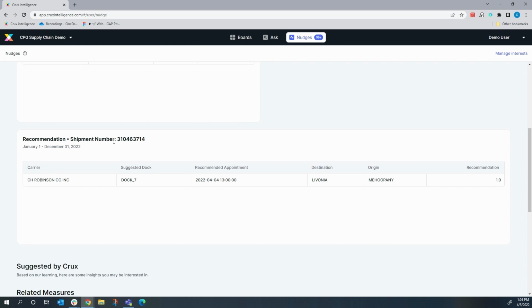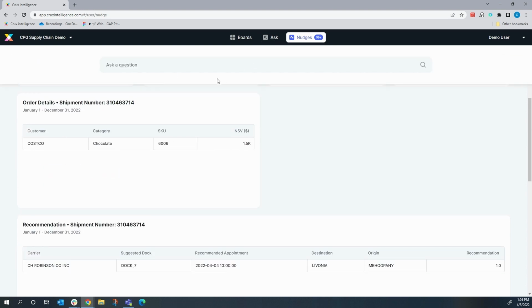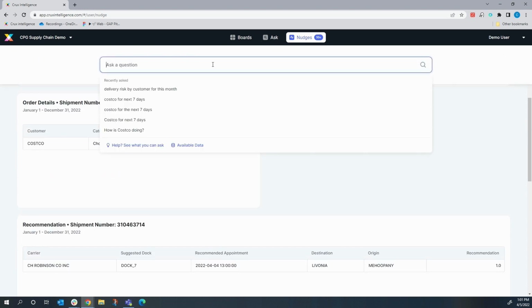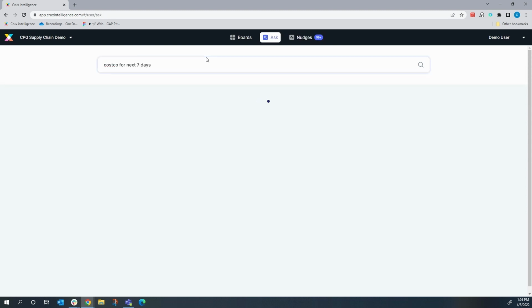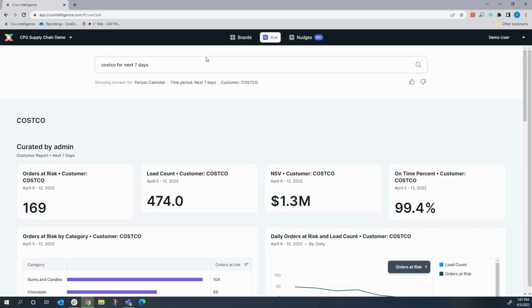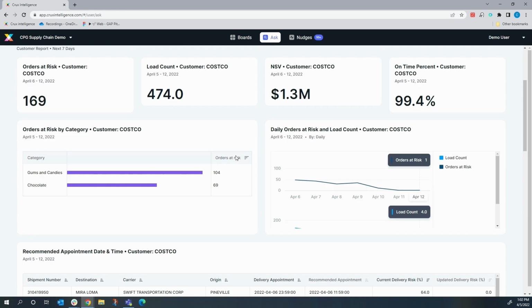Now, let's say I've identified this Costco. I want to see how Costco is doing on an overall basis. So I'll say Costco for next 7 days. And this is a very disambiguous question, but I'll get a lot of good information. It's going to show me a complete view of Costco, including the number of orders, the order value, service level, recommendations.